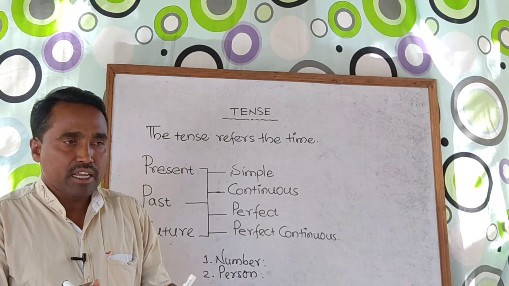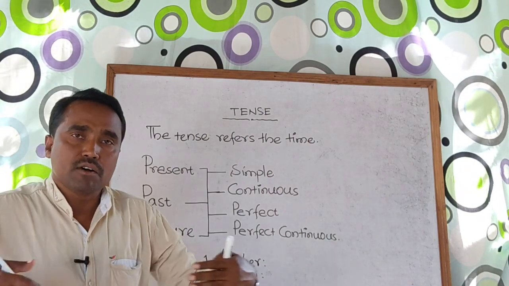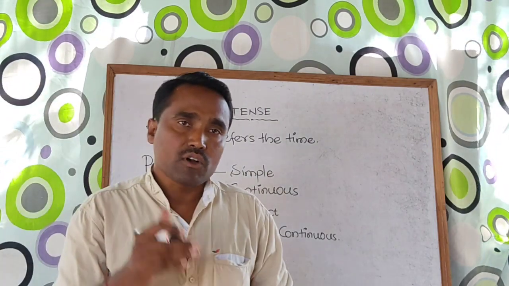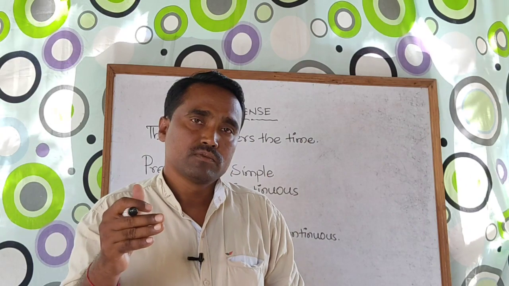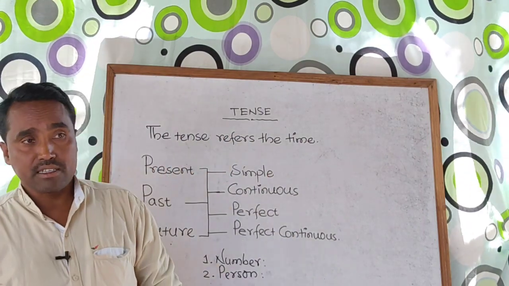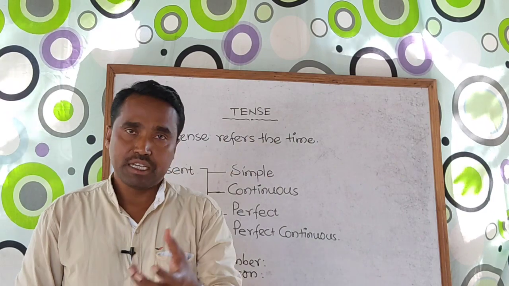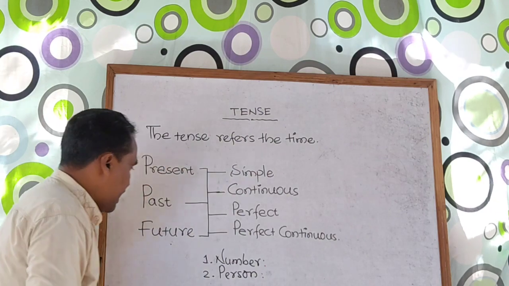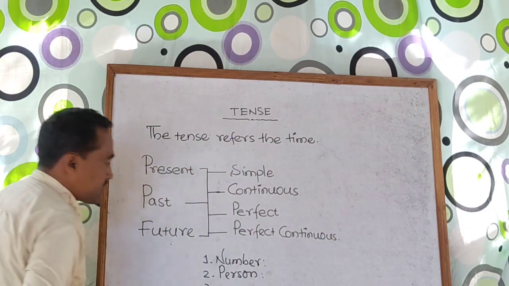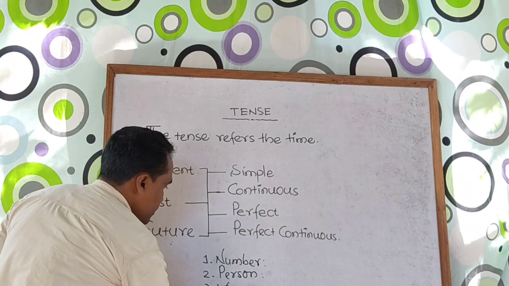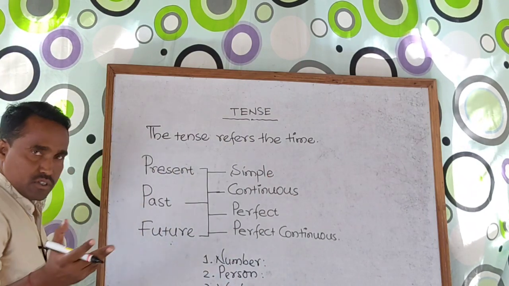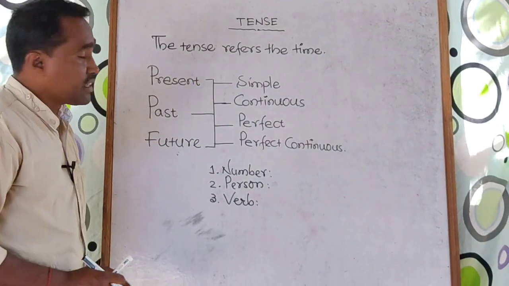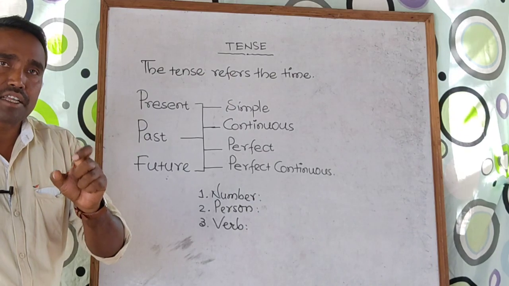First person means when I am talking about myself and ourselves. For second person, we are talking about you and yourself. And the third person is he, she, it, they, or the name of any particular person. And the third main valid point, you need to know about the verb. If you know verbs, action words, then these three are the main parts to know each and every part of tenses very easily.